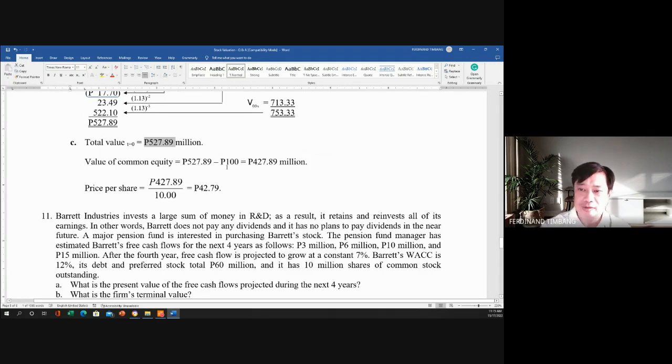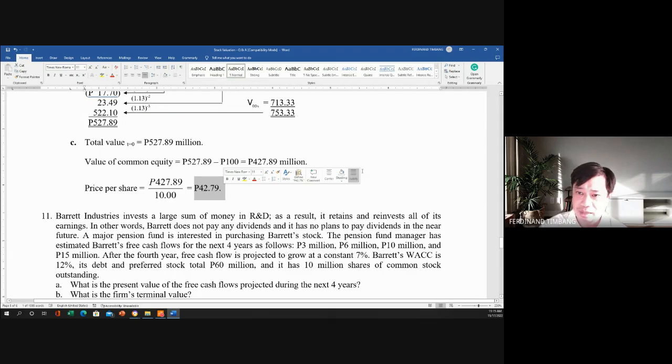Diba? So that's why we have to deduct the 100 million from the 527.89, so we can get 427.89. Then since we have the 10 million shares, we divide this by 10 million shares. So the price now of the stock is 42.79.